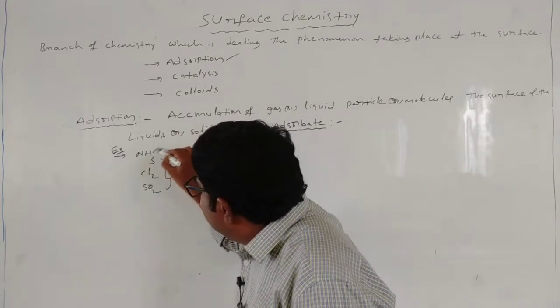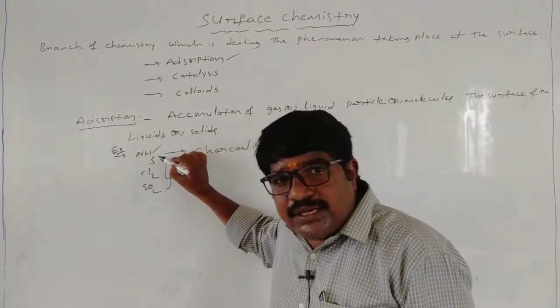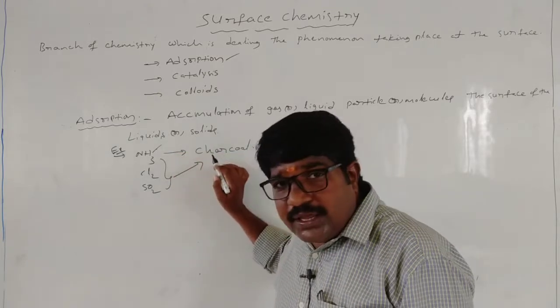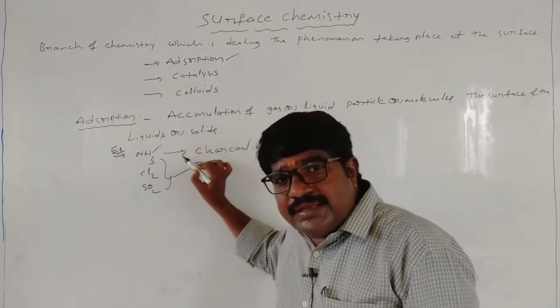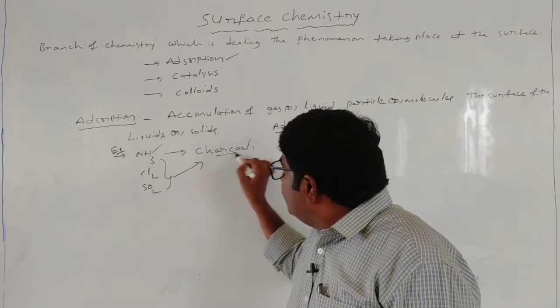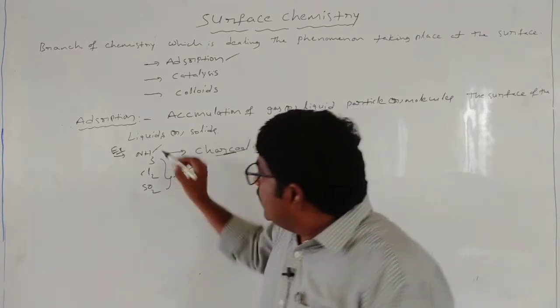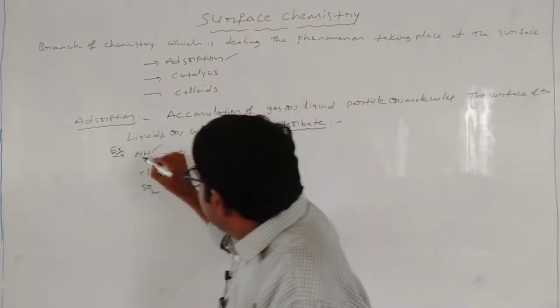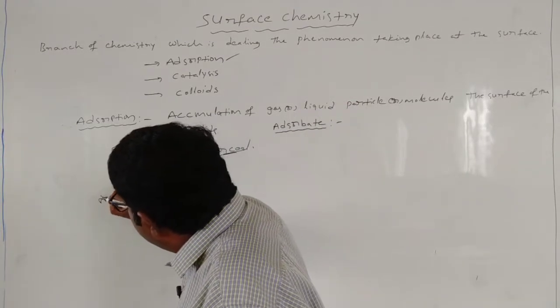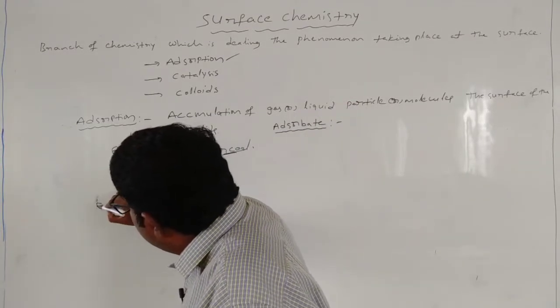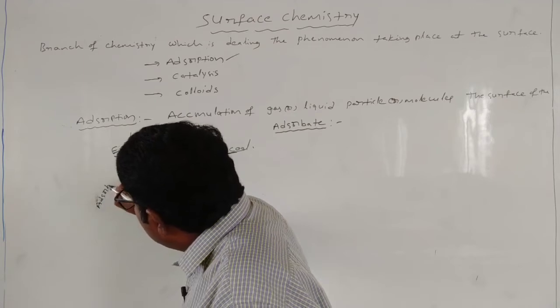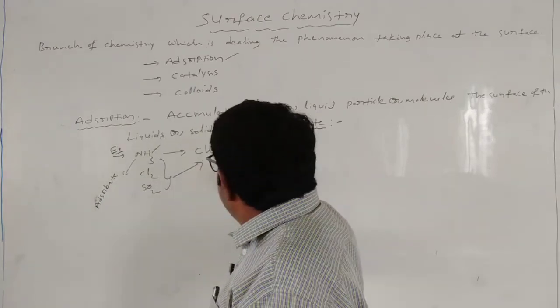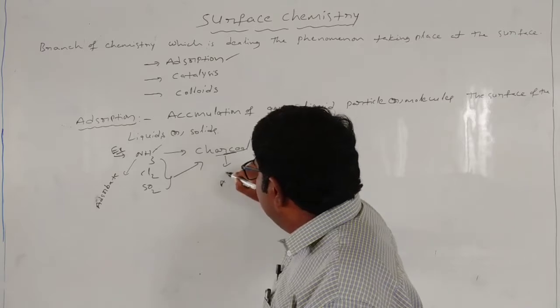Here NH3 is accumulated on the surface of the charcoal. So here NH3 is nothing but the adsorbate.